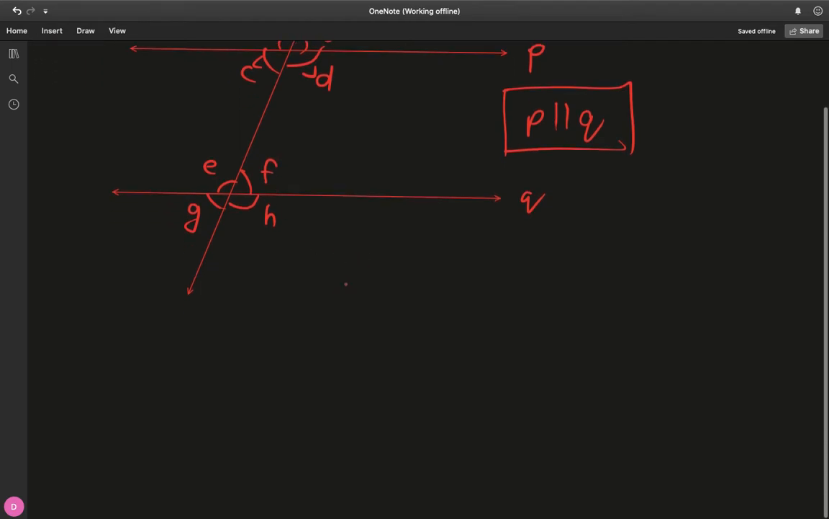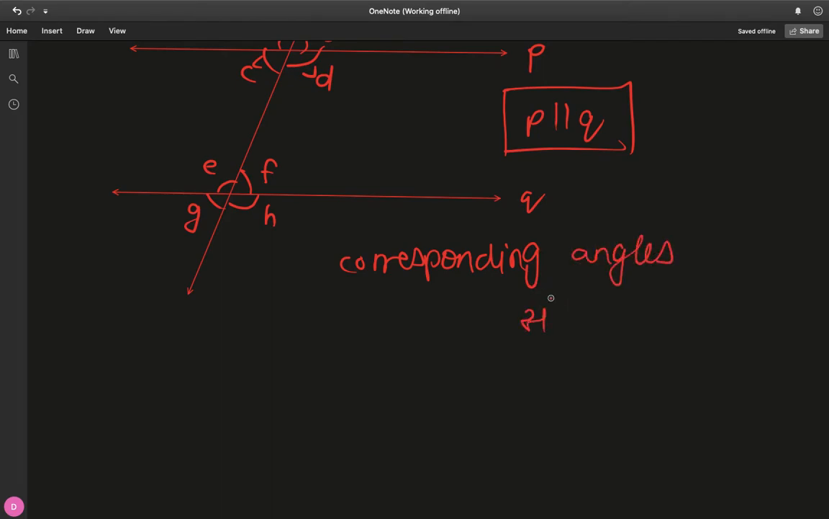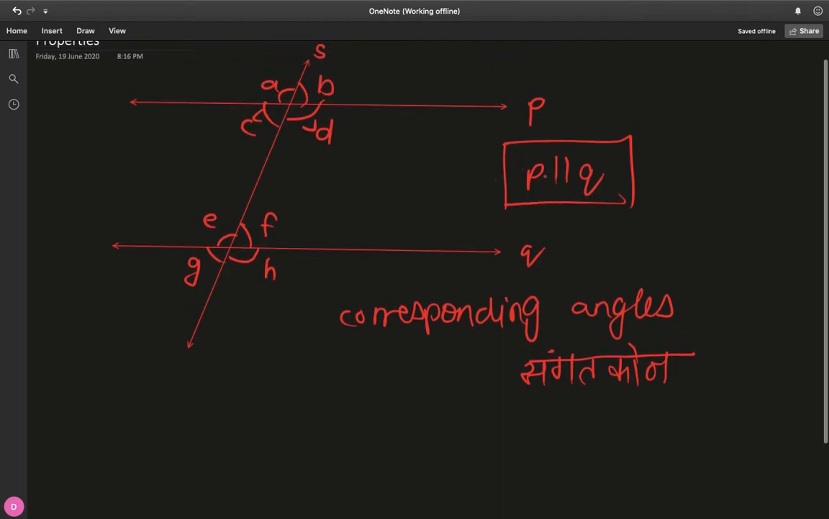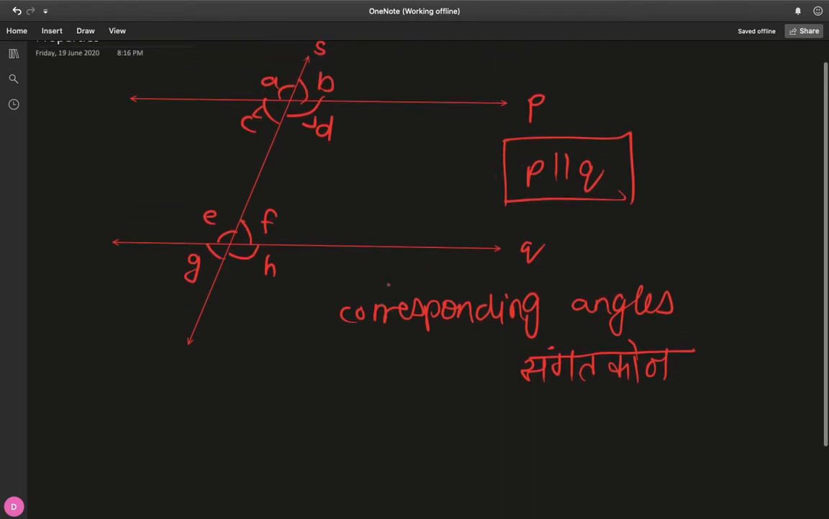Okay, so now let's talk about the corresponding angles and what relations they have with each other. So let's talk about corresponding angles, which are basically Sangat Kon, and what relation they hold as long as P is parallel to Q. So consider A. What's the corresponding angle of A? Well, as I said, drop down one floor, E. Drop down one floor to the exact same position.